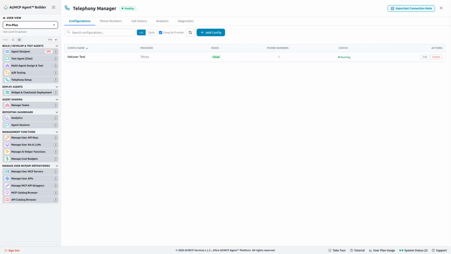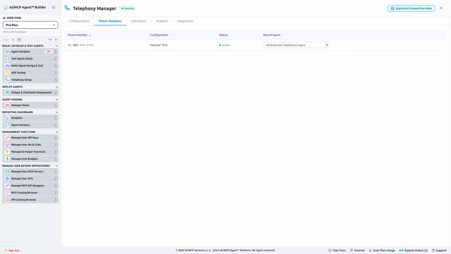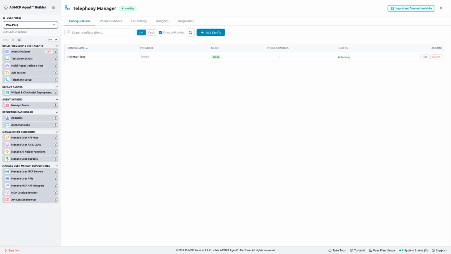And there's a third way to reach it, the phone. Because this is an AI-MCP agent, the very same assistant or a whole multi-agent team can connect to a standards-based SIP telephony provider and answer real phone calls, so a client could simply dial in. It's all managed here in Telephony Setup. The provider, the numbers, and the call history. One agent on the web, in chat, and over the phone.